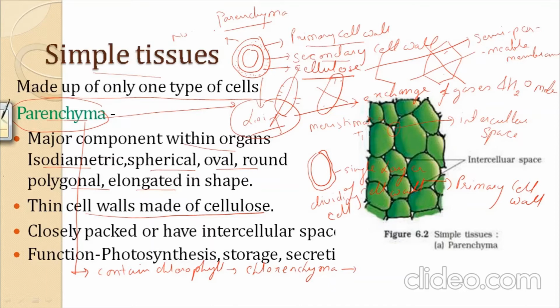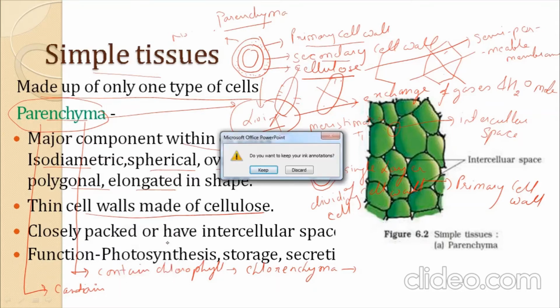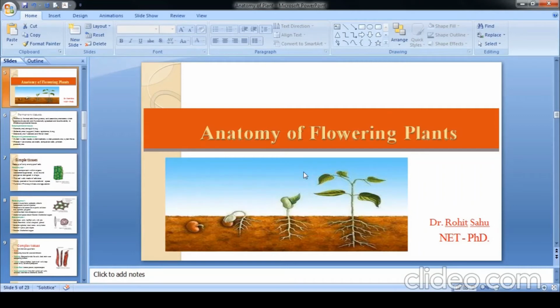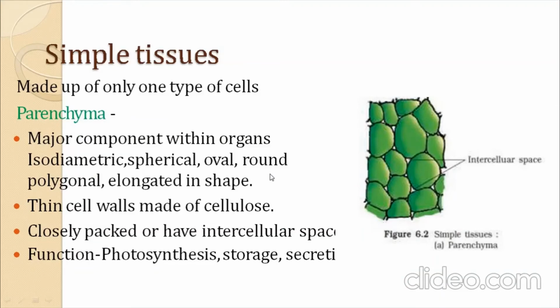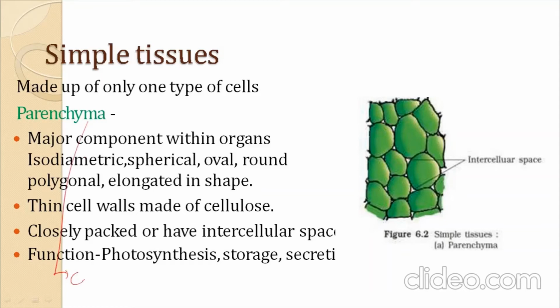While if the parenchyma contains air, this cell contains two layers, a primary cell wall and a secondary cell wall.